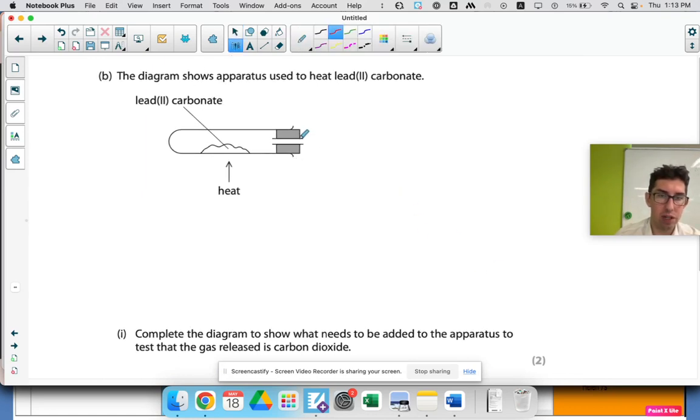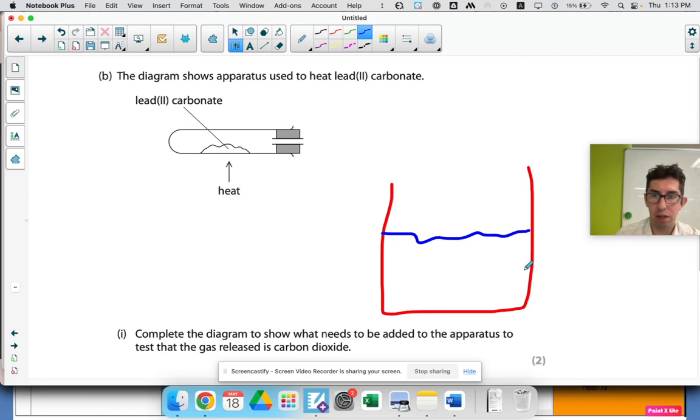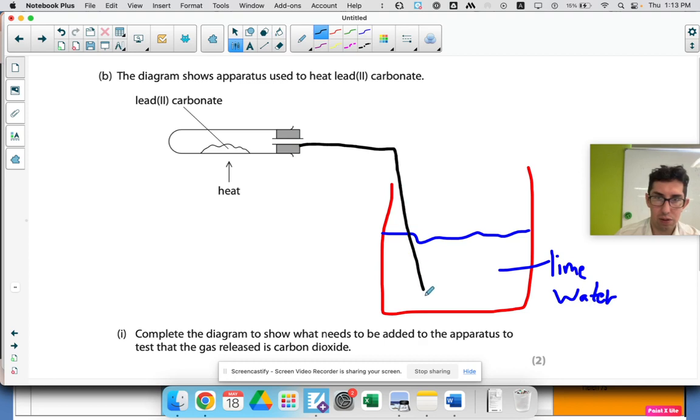There's a couple of ways you could do this, but I'm going to draw it like this. I'm going to do a beaker here, and in here, I'm going to put my lime water. Lime water is calcium hydroxide. Okay, and then I'm going to attach a pipe like so. I'm going to have one which sticks up like that. I'm going to make sure that I don't get too artistic with it. I'm not going to put shading on it. This is meant to be like an engineering diagram.